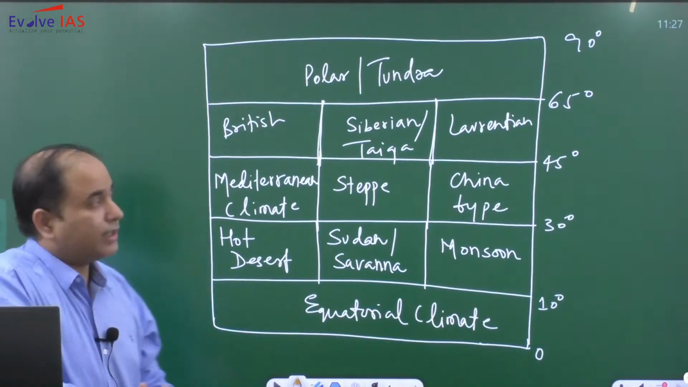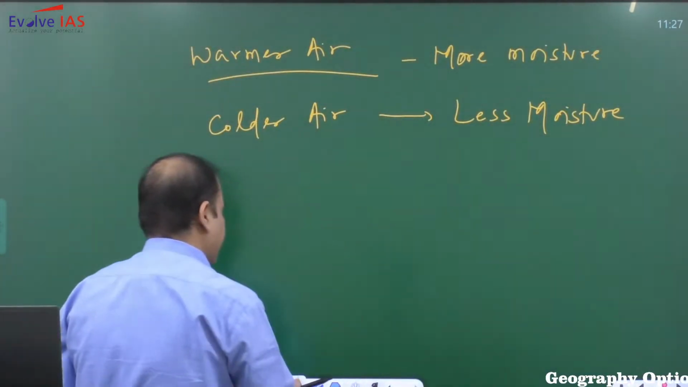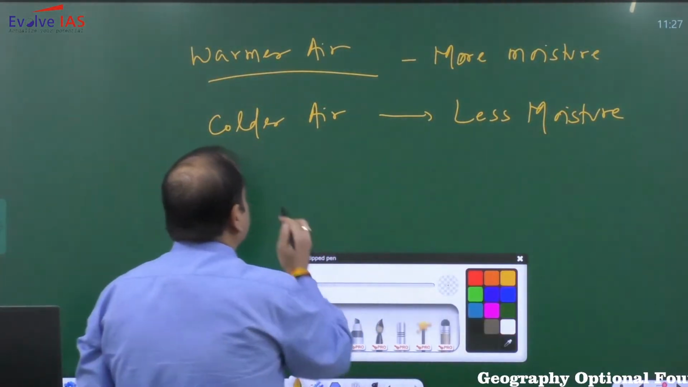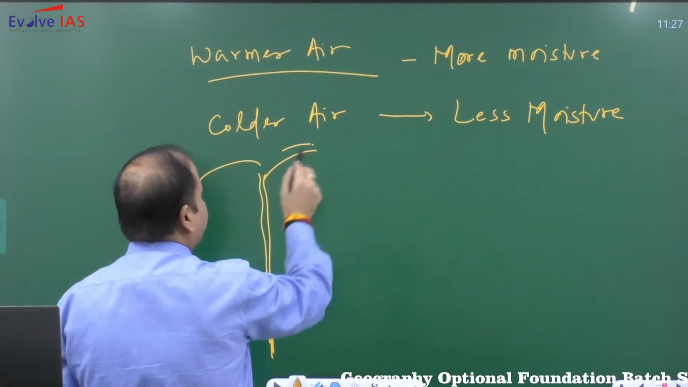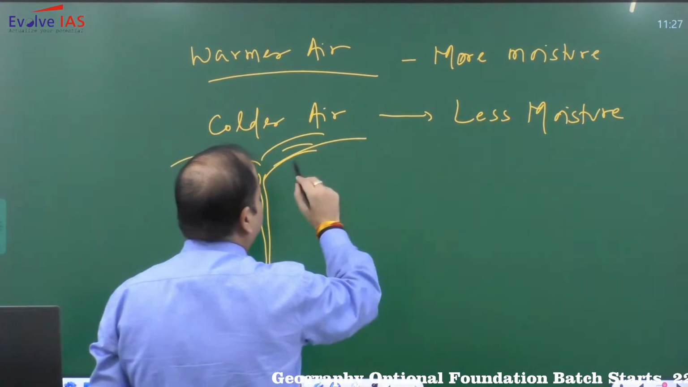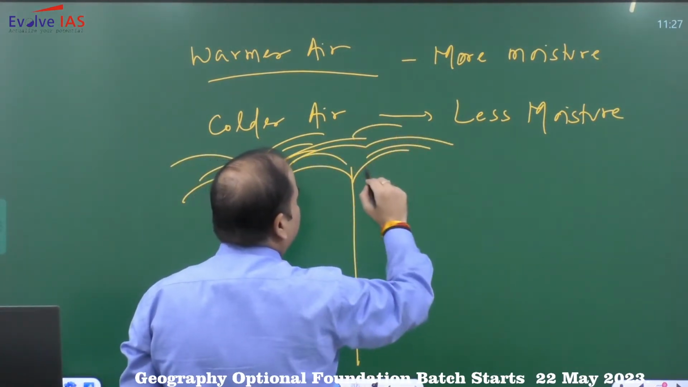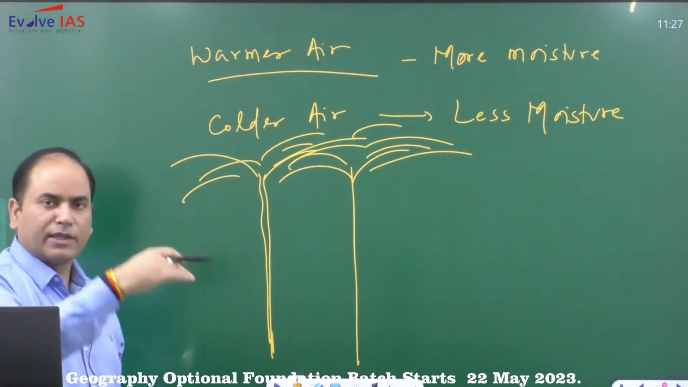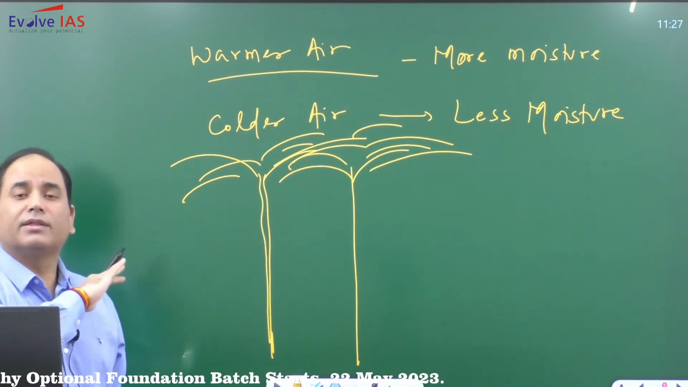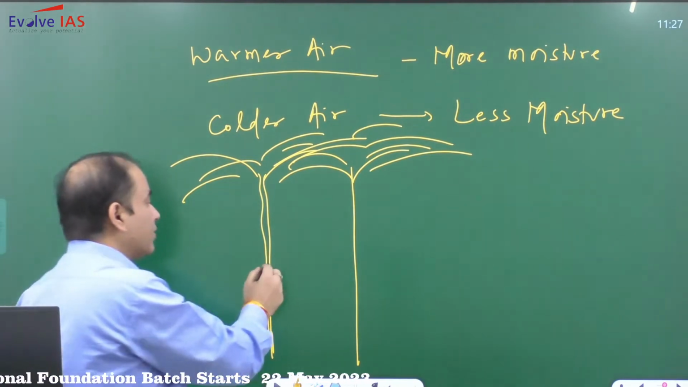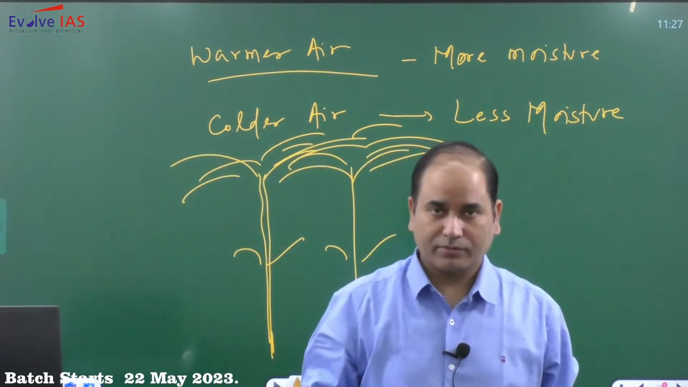What are the important characteristics of these equatorial forests? First of all, these equatorial forests are very tall. We have a very dense canopy, and the canopy is so dense that it almost does not allow the sunlight to fall on the ground. That is why the ground will not have that much vegetation. But they also have epiphytes. So trees will have 3 layers.